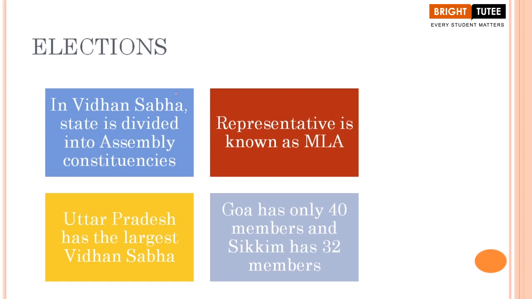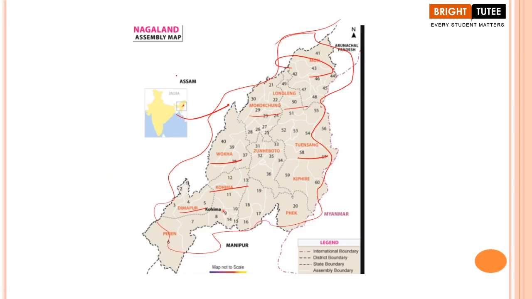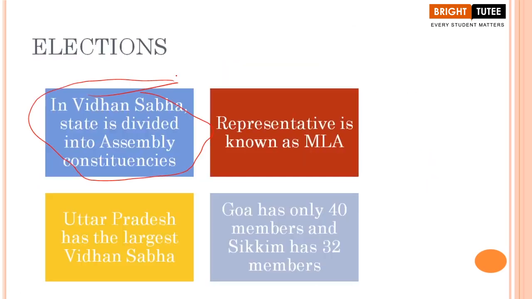Now here, for example, in the Vidhan Sabha, the state is divided into assembly constituencies. When we are talking about Vidhan Sabha, we are talking about the state level. Like I showed you the map of Nagaland, you can understand your own state. So this is the assembly map of Nagaland. Now, what are the points here that you have to understand? The representative here is known as an MLA. When we talk about the Vidhan Sabha at the state level, we are talking about the Members of Legislative Assembly, the elected representatives.